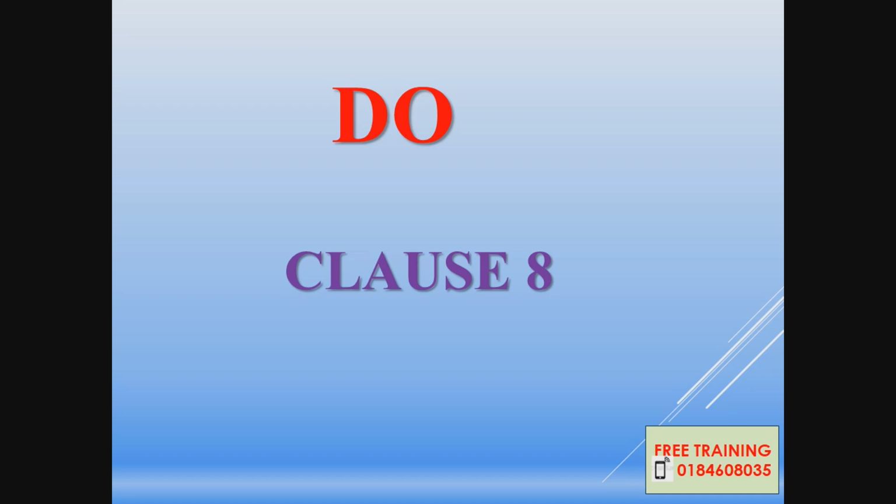So all those clauses, as I mentioned just now, are a plan to do QMS, quality management system.